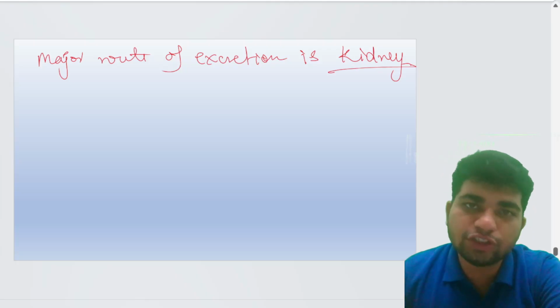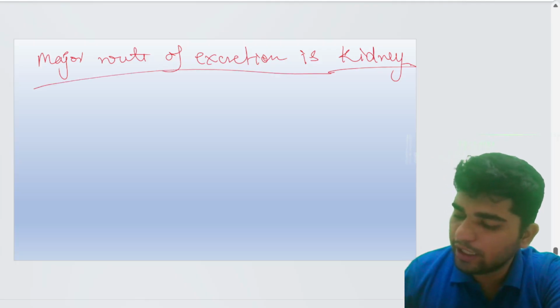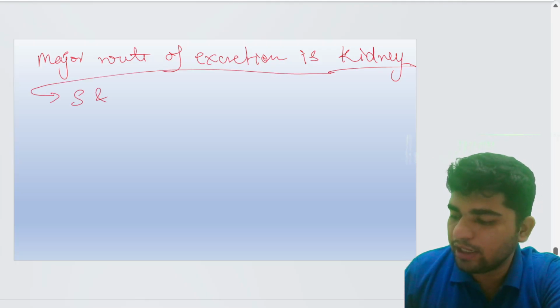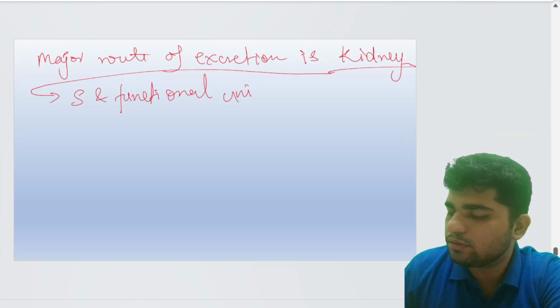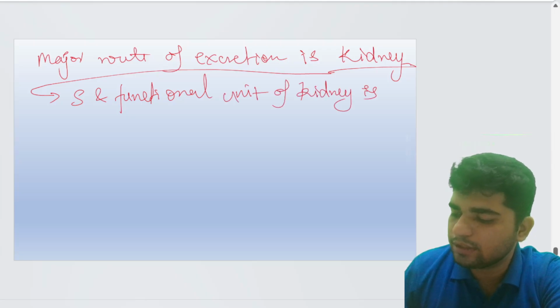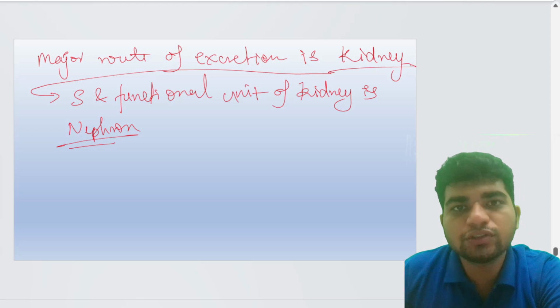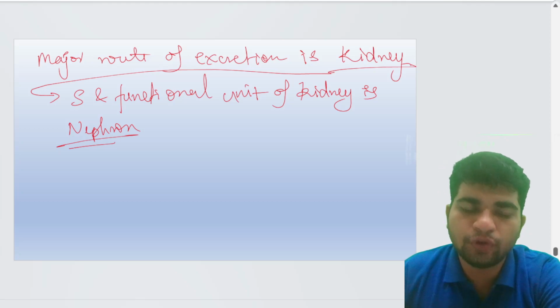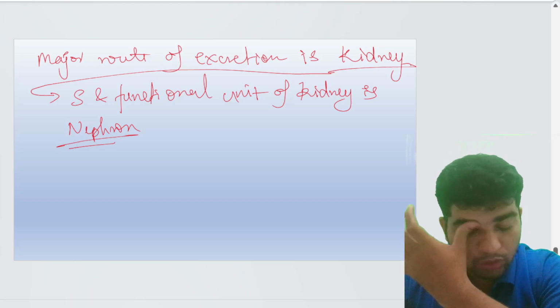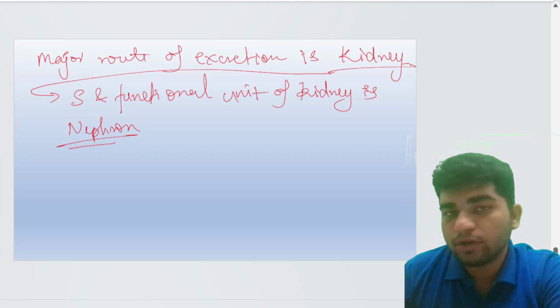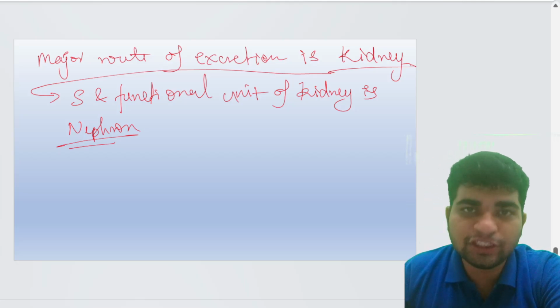And what is the structural and functional unit of the kidney? The nephron. Yes, the nephron is the structural and functional unit of the kidney through which drugs are excreted out from the body. So we have three phenomena in the process of excretion.